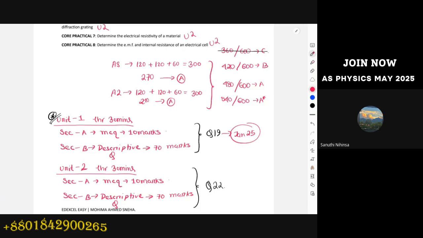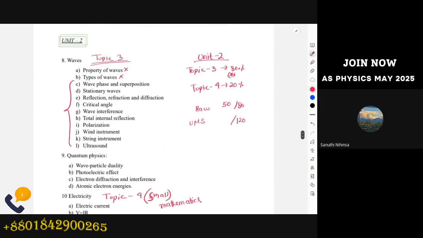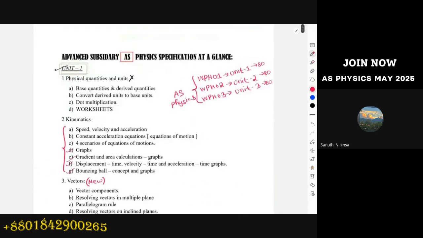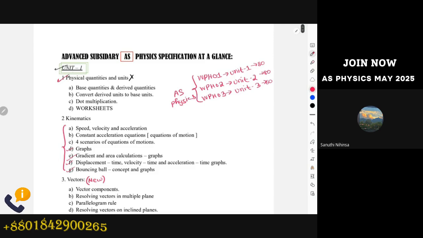Unit 3 is not that difficult. You can easily score a good mark in Unit 3. But the only difficult paper is Unit 1. So we're going to start today with one topic from Unit 1, basically the first topic: physical quantities and units.